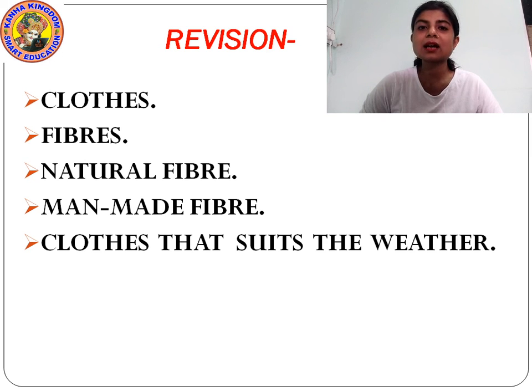These are the clothes that we wear in rainy days, so that they protect our body from becoming wet.